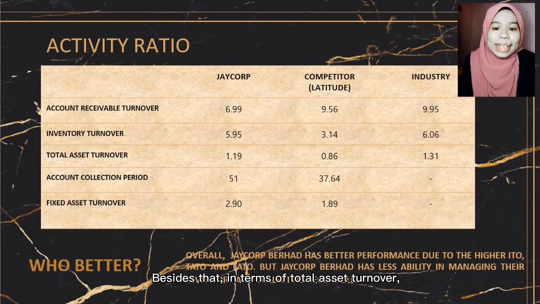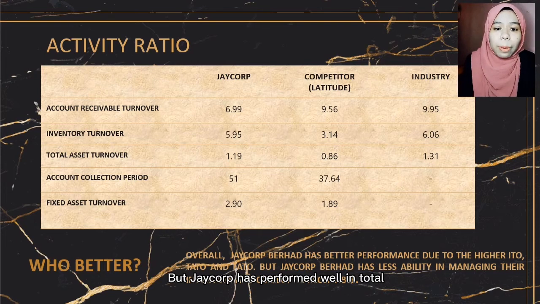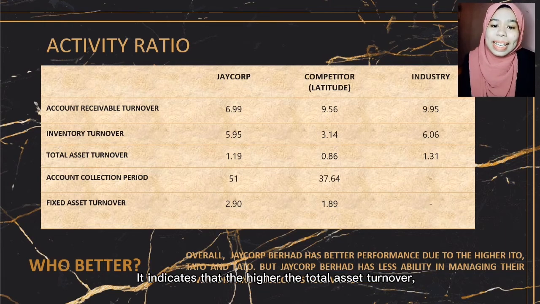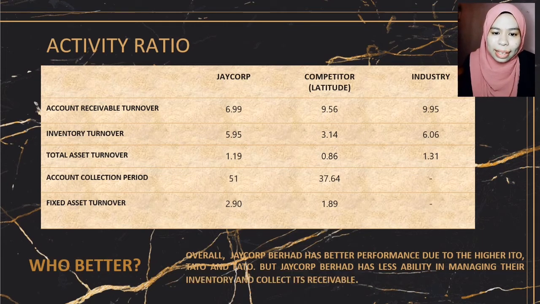Besides that, in terms of total asset turnover, Jacob and its competitor has performed lower than industry index. But Jacob has performed well in total asset turnover amounted 9.19 times compared to its competitor. This indicates that the higher the total asset turnover, the higher the effectiveness of firm in using all of its assets.